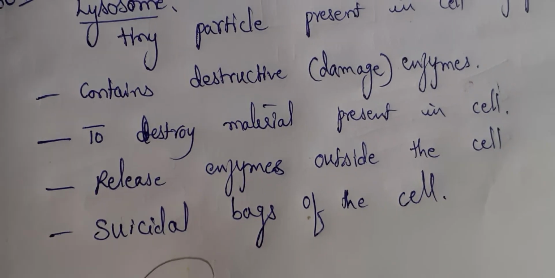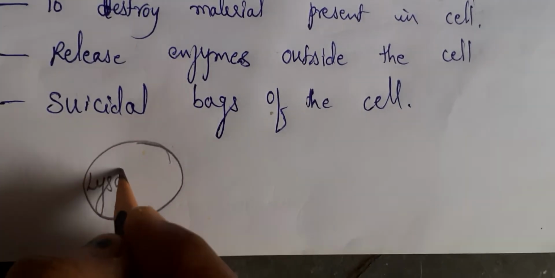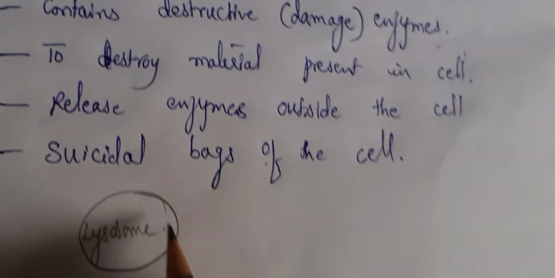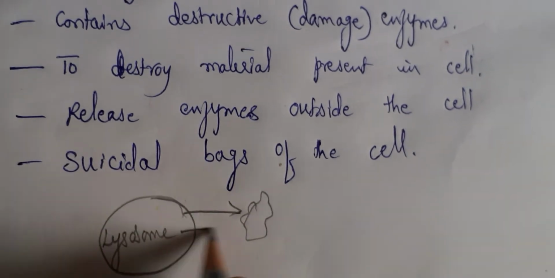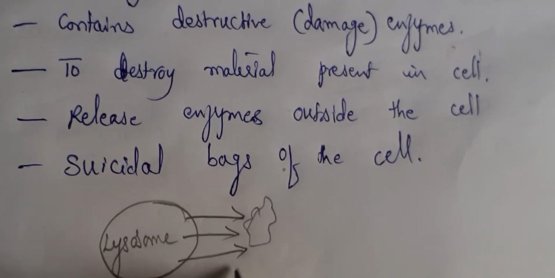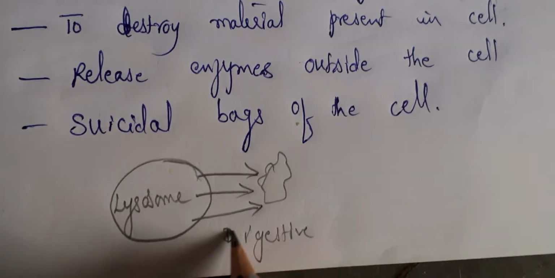Like, think that this is lysosome. This is lysosome. So what does lysosome do? If any unwanted material is there, it will produce the digestive enzyme like this. So this is the digestive enzyme.